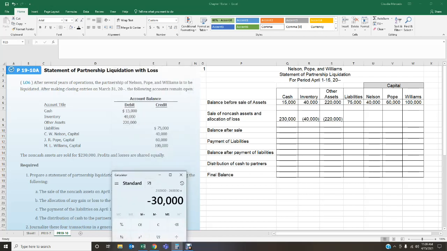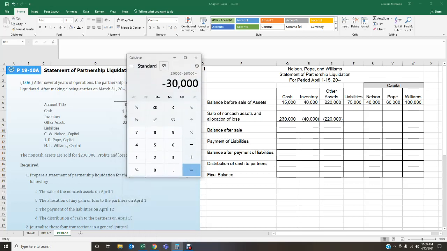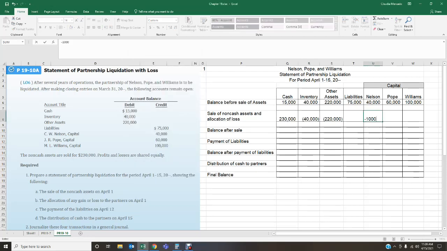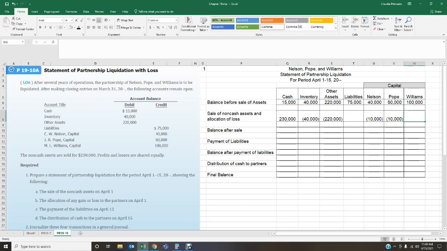So it says profits and losses are shared equally, okay? So because I have a loss of 30,000, I'm going to split that loss among my three partners, okay? So I'm going to divide that by 3. So that means that each partner is going to get distributed a loss of $10,000. So I'm going to put here minus 10,000 for each partner because we're distributing that $30,000 loss between the 3 partners equally, as stated on the problem, okay? Shared equally, okay? So now we should be in balance, you see?